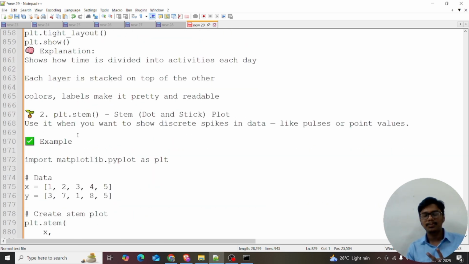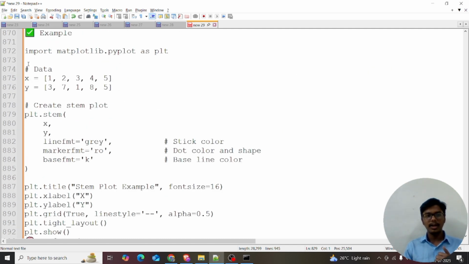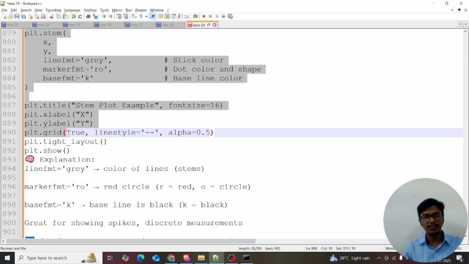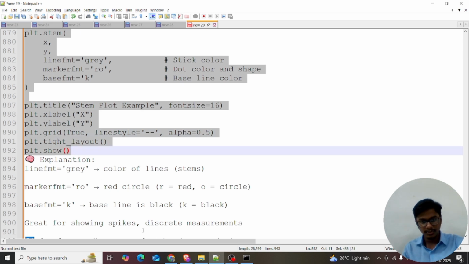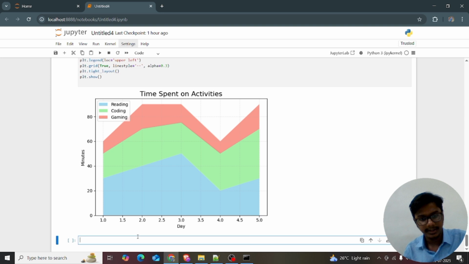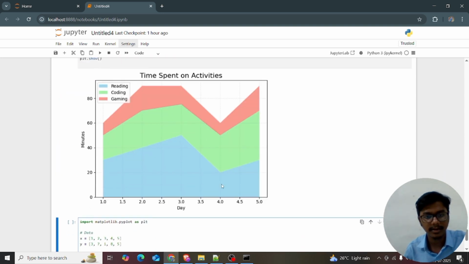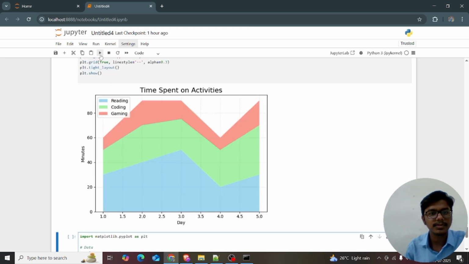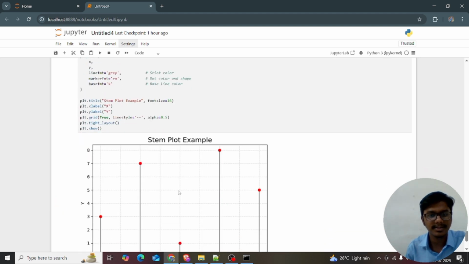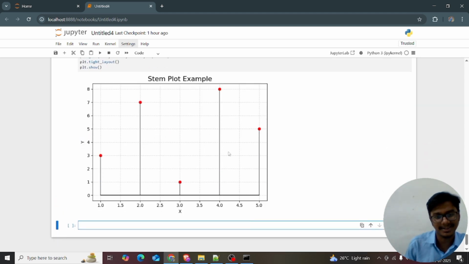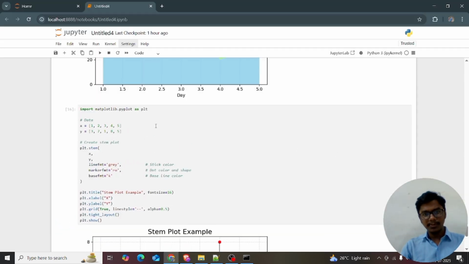The second plot is the stem plot, a dot or stick plot. Before explaining, I just want to show the plot. Let me alt-tab and run this cell. Yes guys, this is how the stem plot looks. Many students were able to like this. I'll explain this code first, and afterwards explain the stem plot.